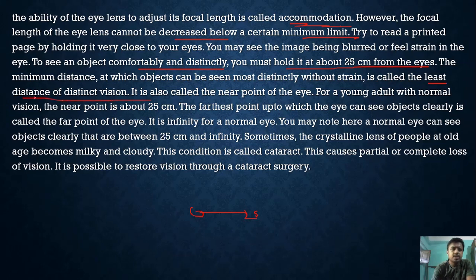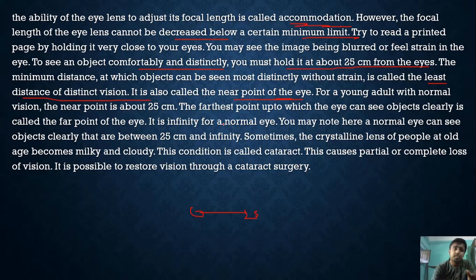25 centimeter is known as the least distance of distinct vision. It is also called the near point of the eye. But the far point of an eye is infinity. The farthest point up to which the eye can see objects clearly is called the far point of the eye. It's infinity for a normal eye.